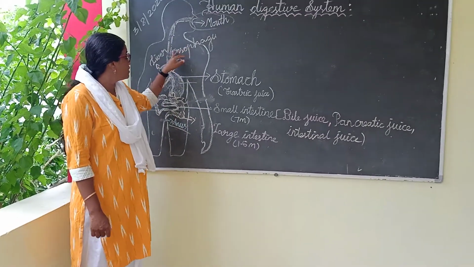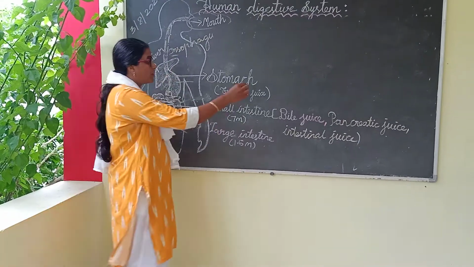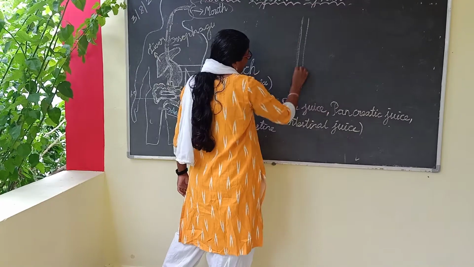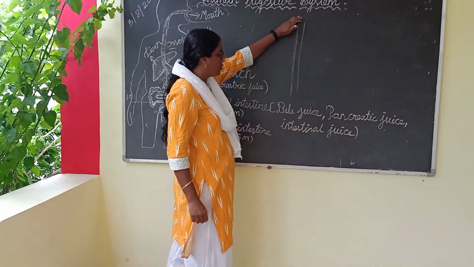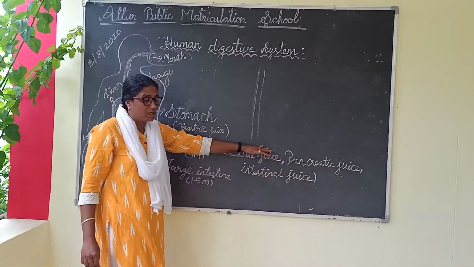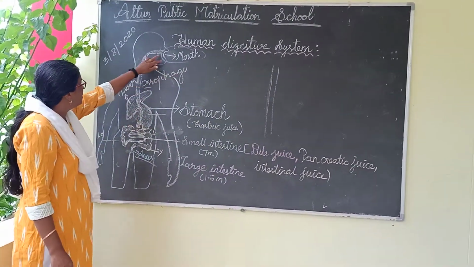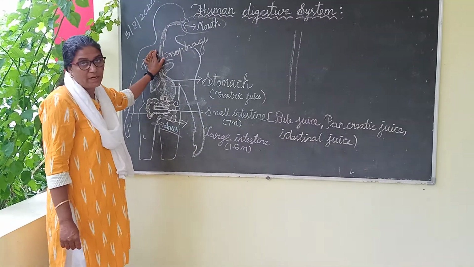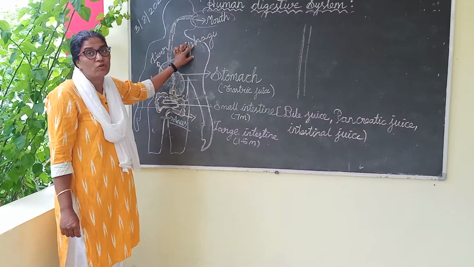In this, there is a part called the esophagus. The esophagus is a long tube which connects the mouth to the stomach. You can just look at here. There's the mouth, and then what we have is a large tube, the esophagus, which is also called the food pipe.